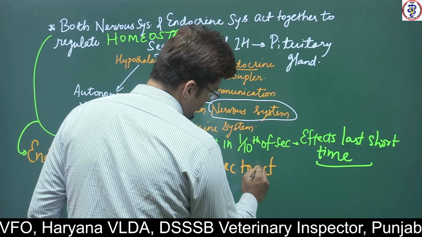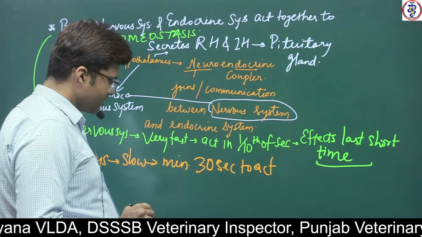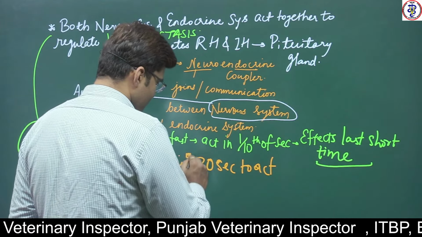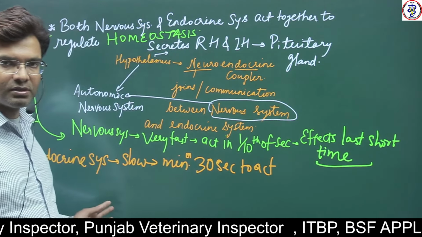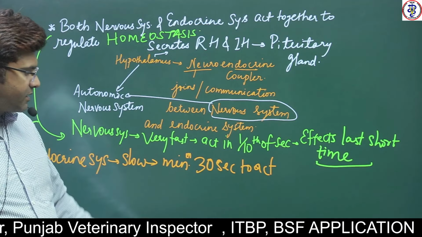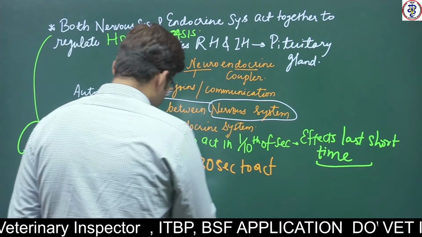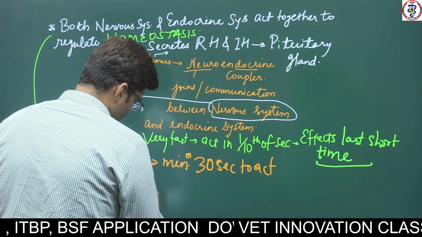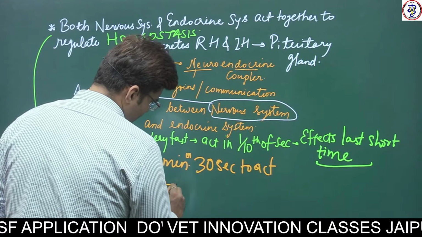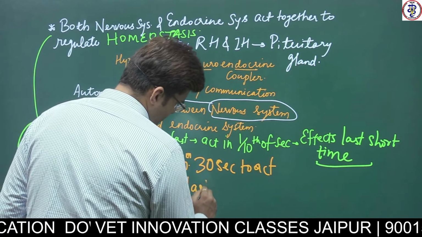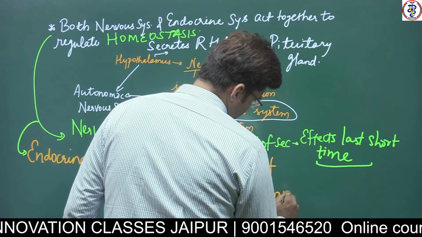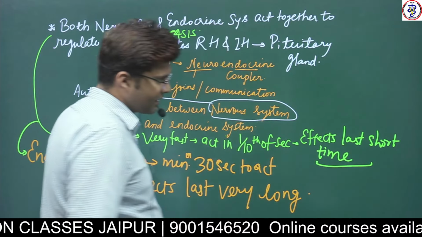The endocrine system needs minimum 30 seconds to act, but its effects last very long.